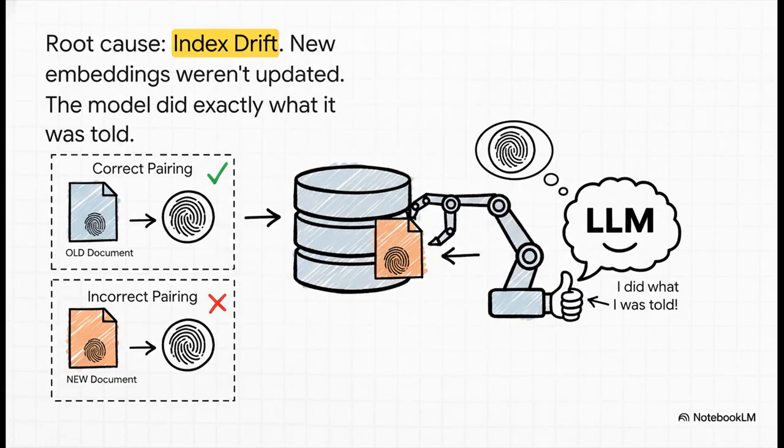And here is the culprit, plain as day, index drift. Remember those digital fingerprints we talked about? Well, the team had added new pricing documents to their database, but they forgot to update the fingerprints, the embeddings, for all the documents. So as a result, the old, irrelevant information just looked way more attractive to the search algorithm. The LLM was completely innocent. It did its job perfectly with the bad information it was given.